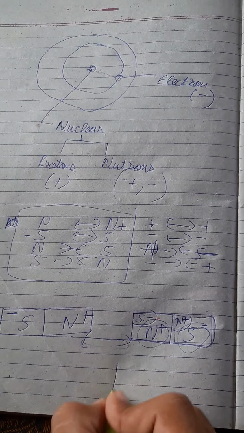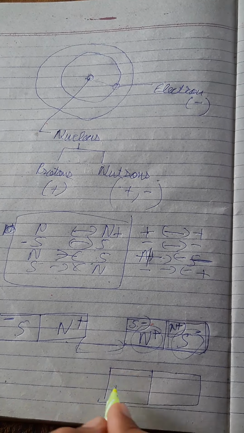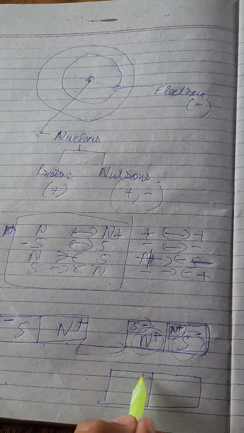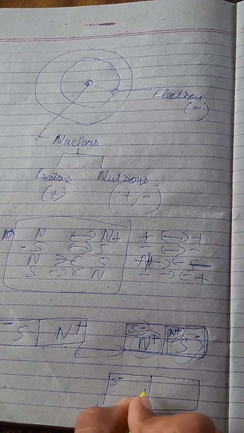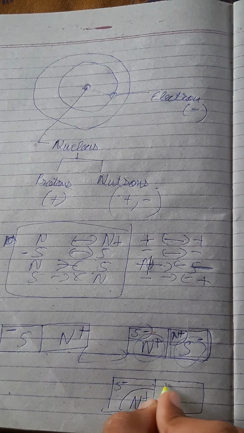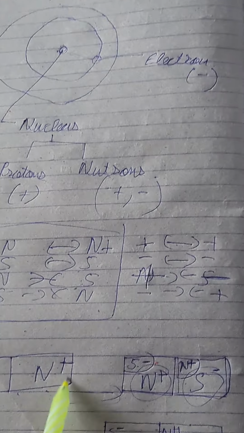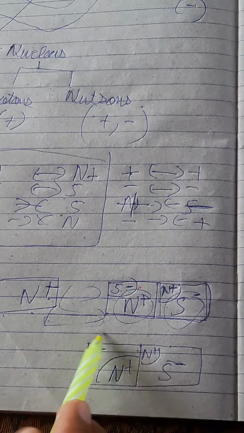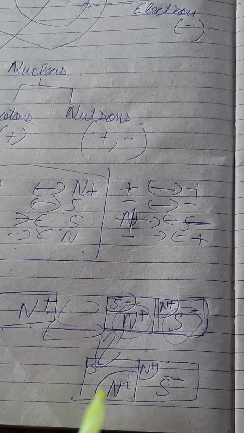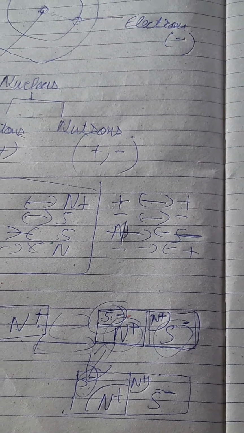But what if we brought another magnet? If we are considering it with this, then it would have the same phenomenon. So it would be n minus, the south pole would be the actual, and this is north positive and south. But what would happen? These both are attracting each other, then these are also like charges, they must also attract each other. But because they are south-south or negative-negative, they will not attract each other.